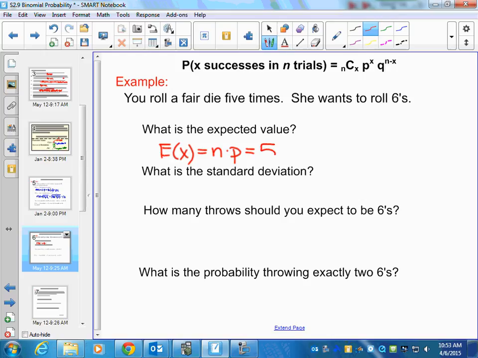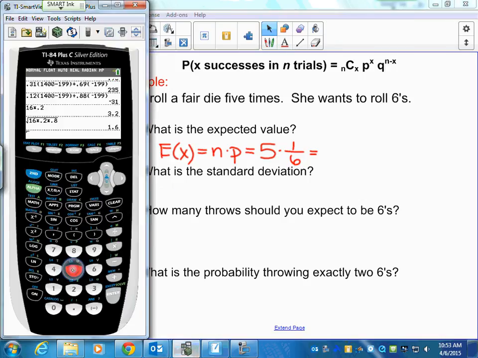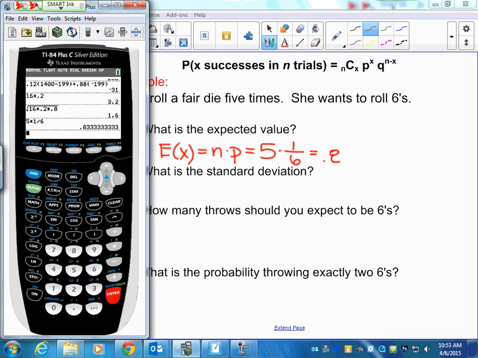Number of trials was 5. The probability of it being successful, I'm going to leave as 1/6. A 6 is only going to occur 1 out of 6 times. So when I multiply that, I get 0.833. Just looks like that.